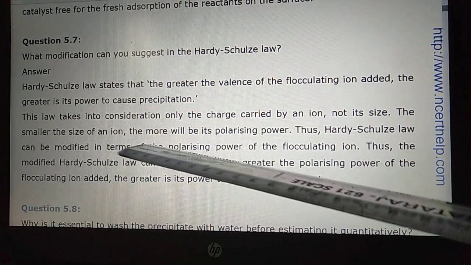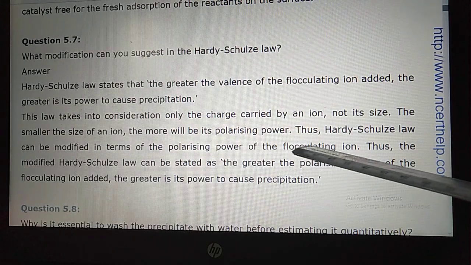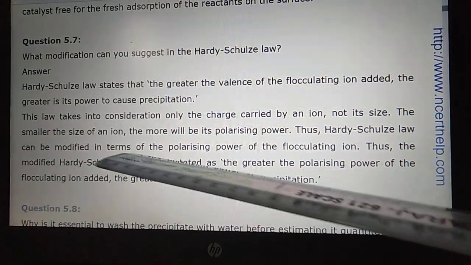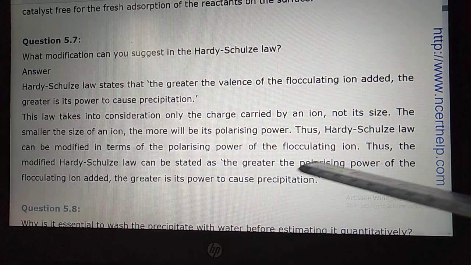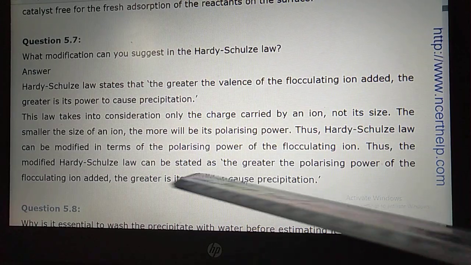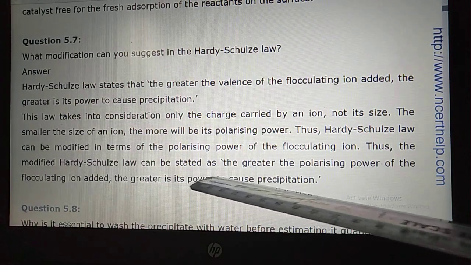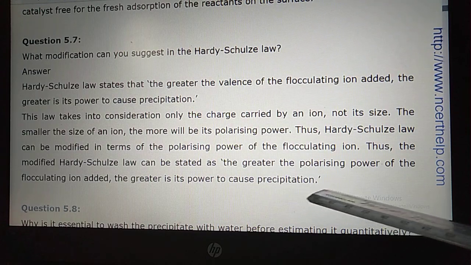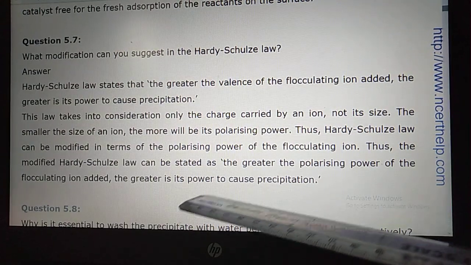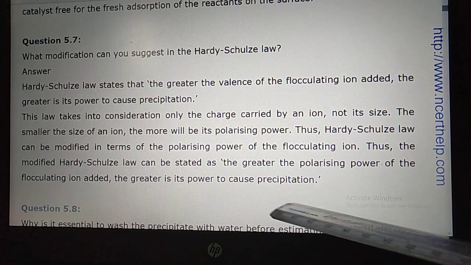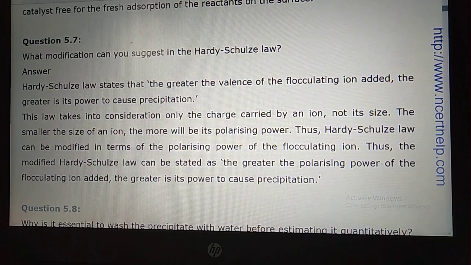The smaller the size of an ion, the more will be its polarizing power. Thus the Hardy-Schulze law can be modified in terms of the polarizing power of the flocculating ion: the greater the polarizing power of the flocculating ion added, the greater its power to cause precipitation.